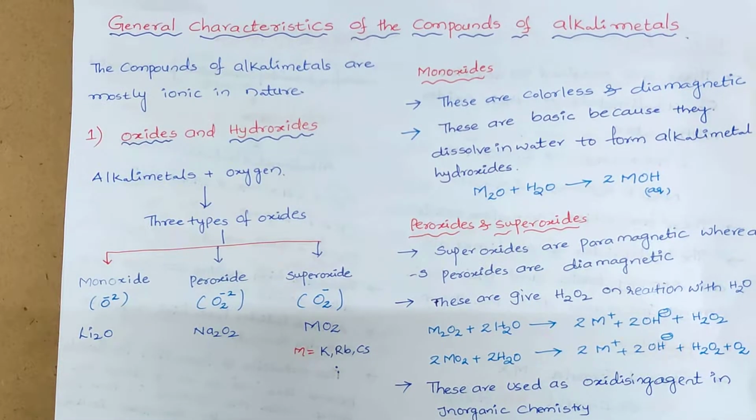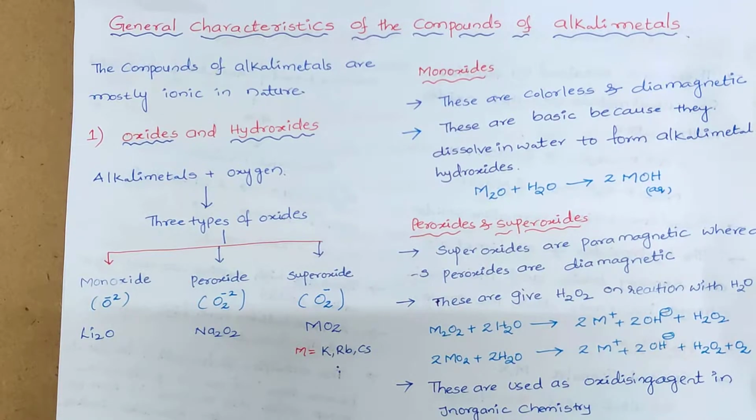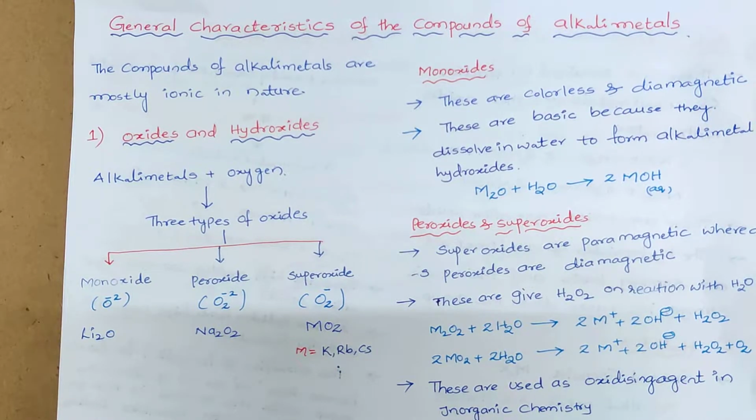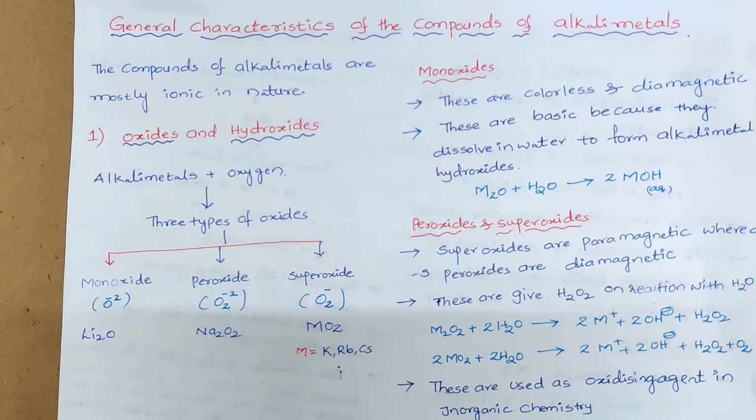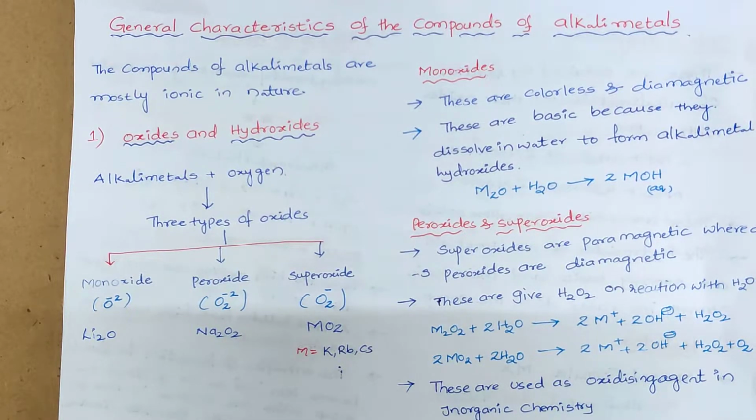When we see the properties of peroxides and superoxides, generally superoxides are paramagnetic, and peroxides are diamagnetic. When these react with water, they produce H2O2 and hydroxides. These are widely used as oxidizing agents in inorganic chemistry.